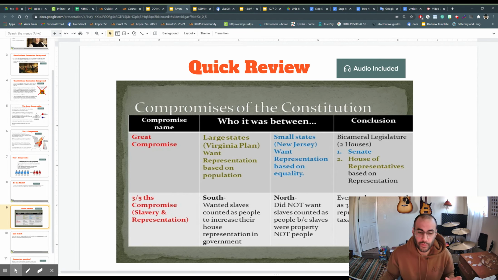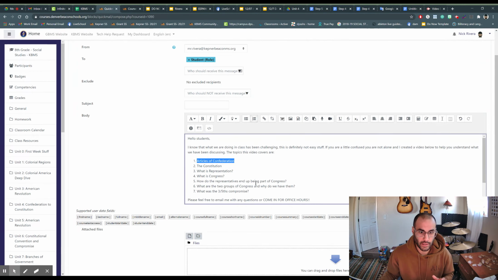This slide has a quick review if you wanted to review any of that. But all you really need to focus on, guys, is understanding that the Constitution was our final form of government we still have today. Representation, right here, number 3, just means the people that vote for us. We can't have millions of people go to Congress and try to vote. So we choose people from each state to go vote for us, whether it's 2 per state, like the Senate, or based on population, like the House of Representatives.